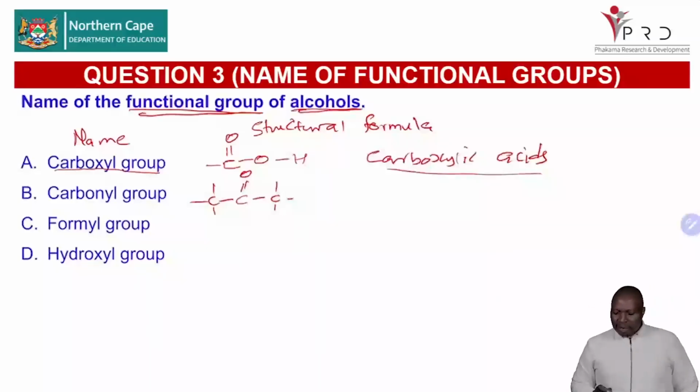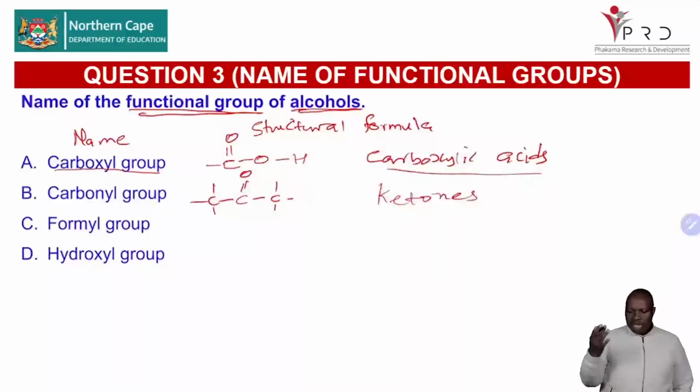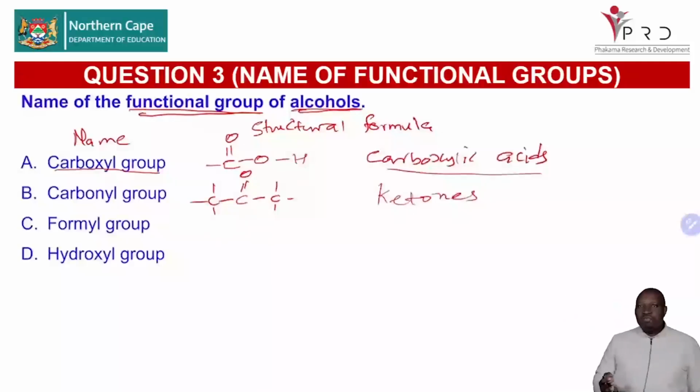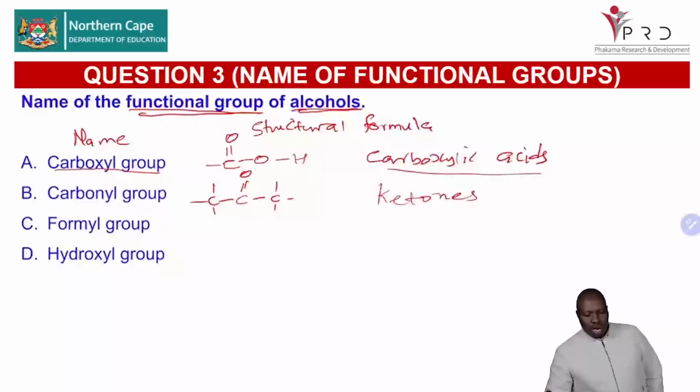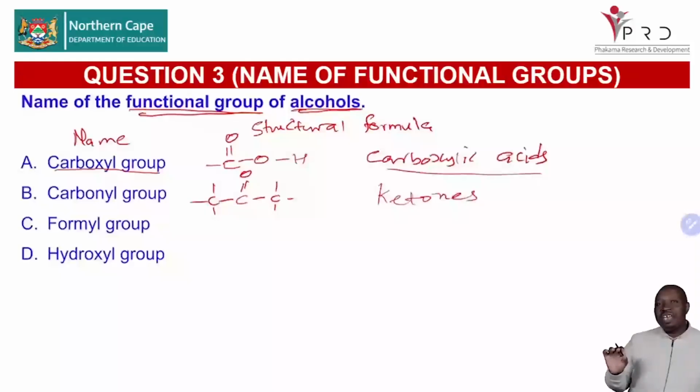And then we are saying this carbonyl, where do we find it? We find it in ketones. So important. They say, okay, they give you a ketone. They say, write down the structural formula of the functional group. That's how you'll write it. What is the name of the functional group for ketones? It is the carbonyl group. So you know how to draw it. You even know how to name it, because these 4 functional groups have names.